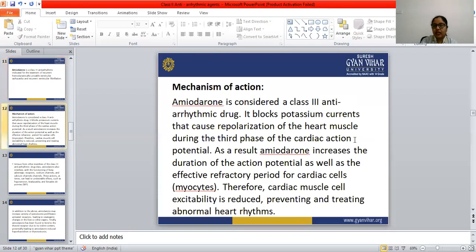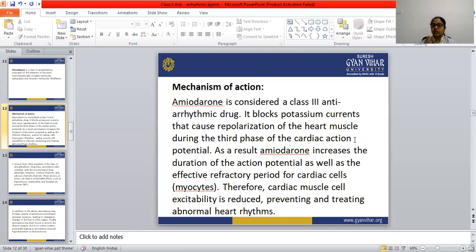Let's see the mechanism of action. Amiodarone is considered a class 3 antiarrhythmic drug, and it blocks potassium currents. Class 3 antiarrhythmic drugs are known as potassium channel blockers, so it blocks the potassium that causes repolarization of the heart muscle. This potassium is responsible for the repolarization of the heart muscle during the third phase of the cardiac action potential.